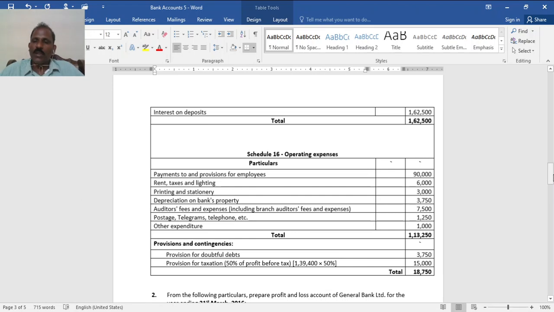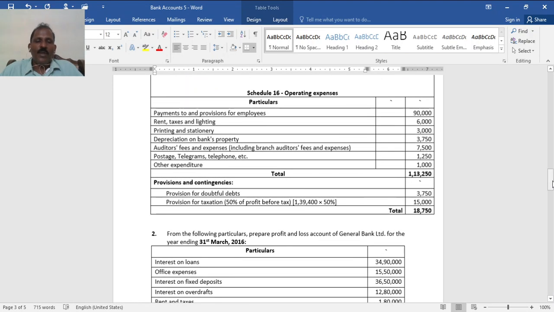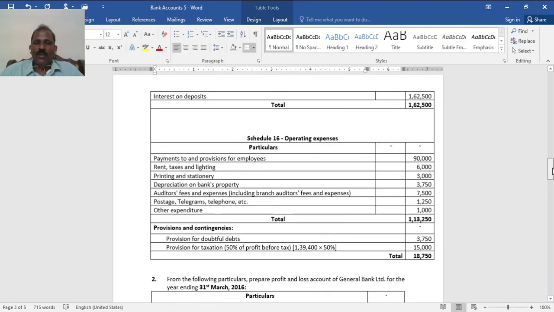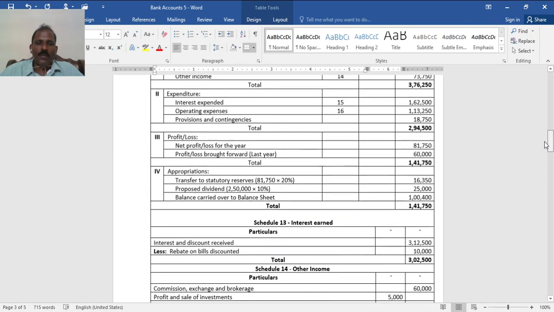Then schedule 16, operating expenses. Payment to and provision for employees 90,000. Rent, taxes and lighting 6,000. No item has adjustment. Printing and stationery 3,000. Depreciation on bank's property 3,750. Auditors' fees and expenses 7,500.